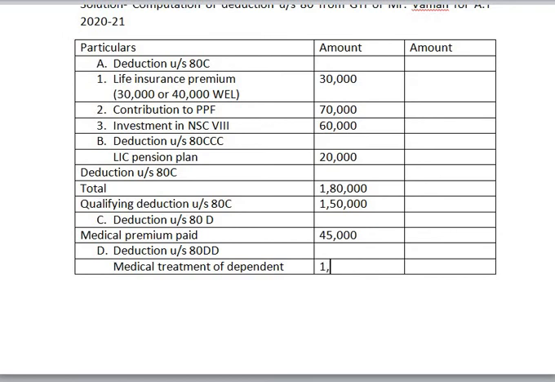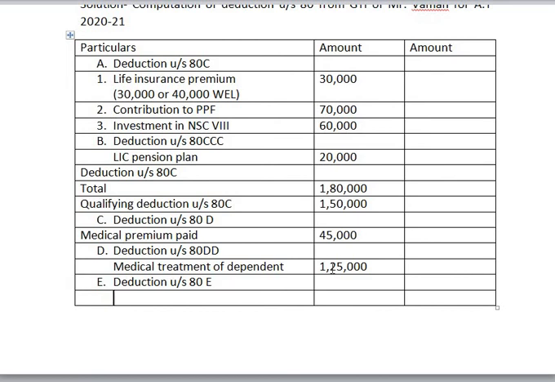Actually amount spent is what? It is only 45,000. But what rule says? Irrespective of the amount that is spent for the treatment, you can claim deduction 75,000 for normal disability. For severe disability, it is 1,25,000. Now coming to the next point, that is deduction under section 80E. What is 80E?